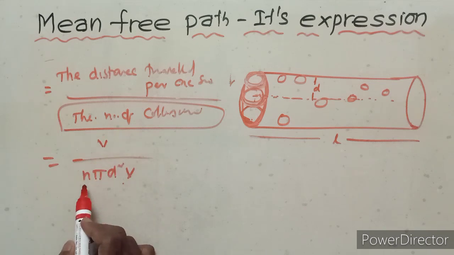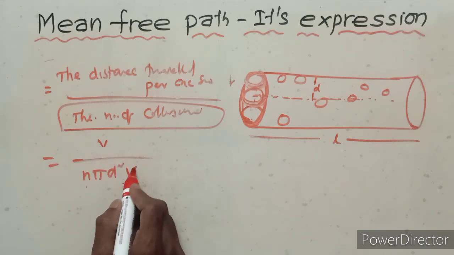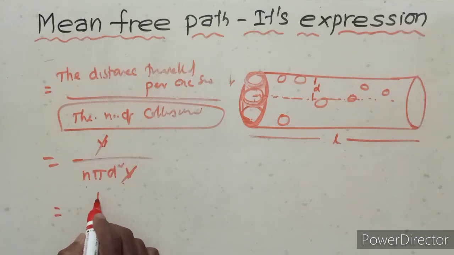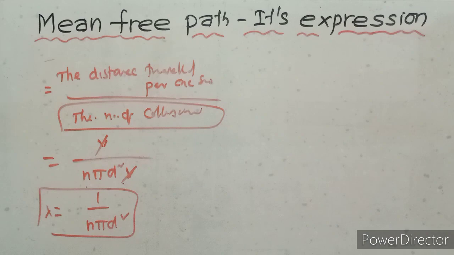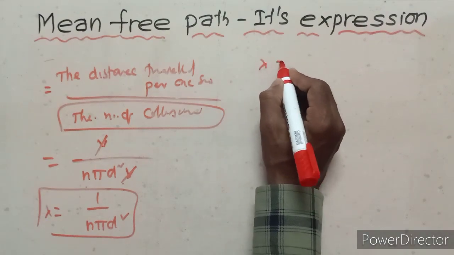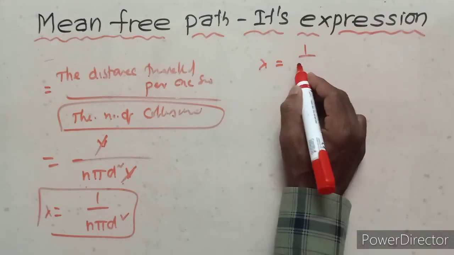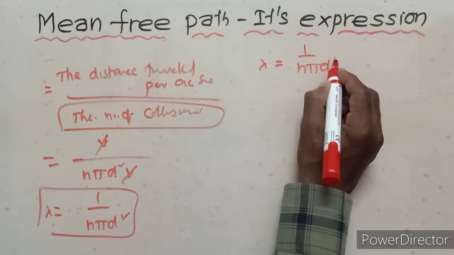So v upon n pi d square v, the v cancels, remaining 1 upon n pi d square. That distance traveled equals the mean free path. So lambda equals 1 upon n pi d square.